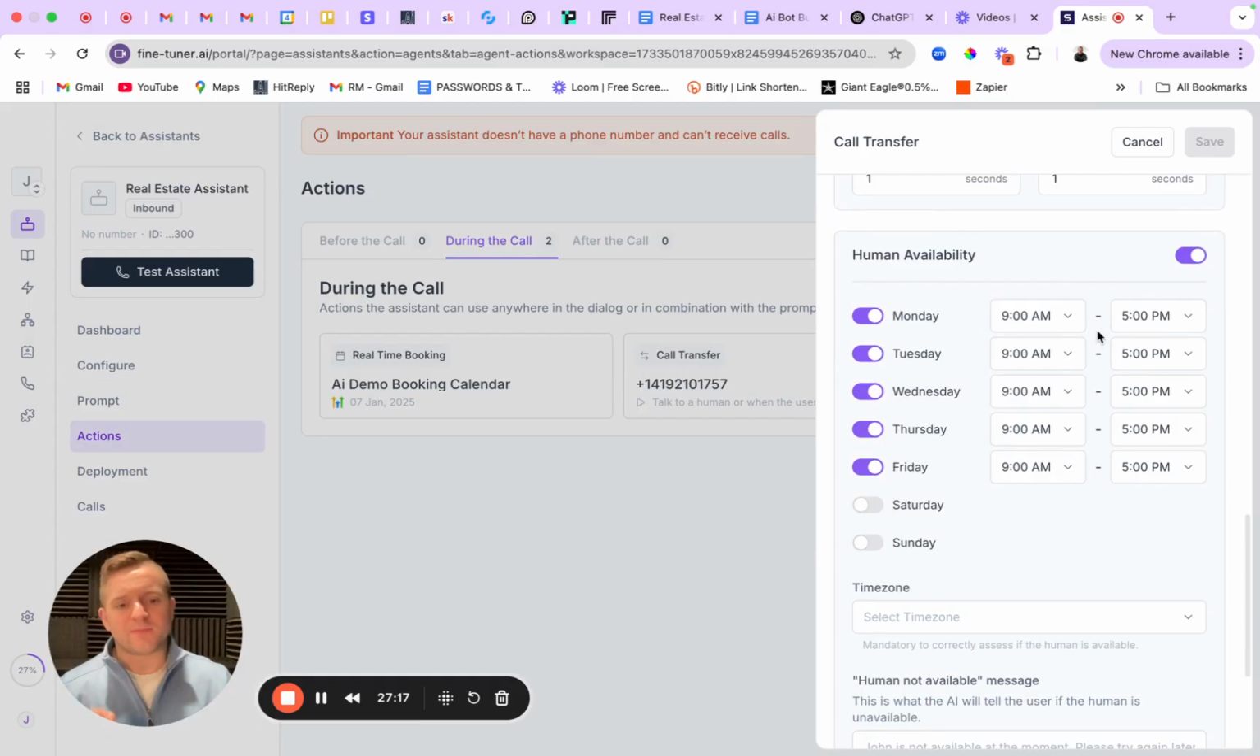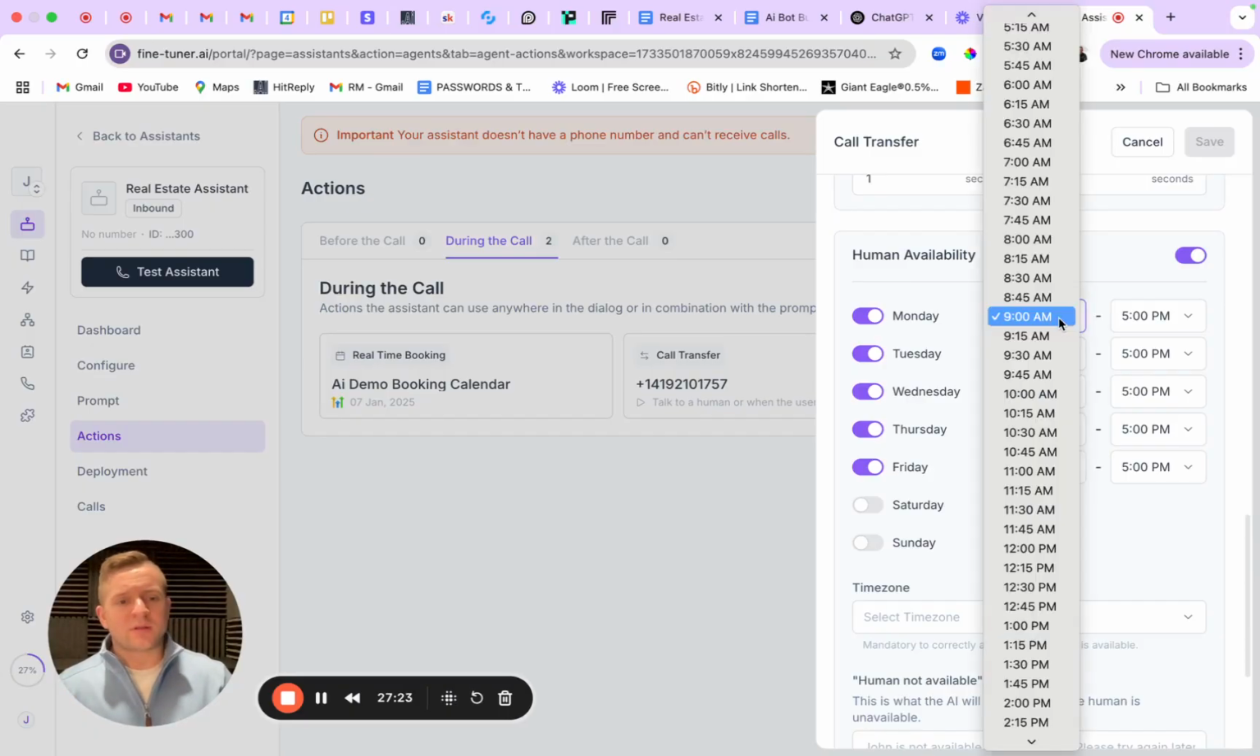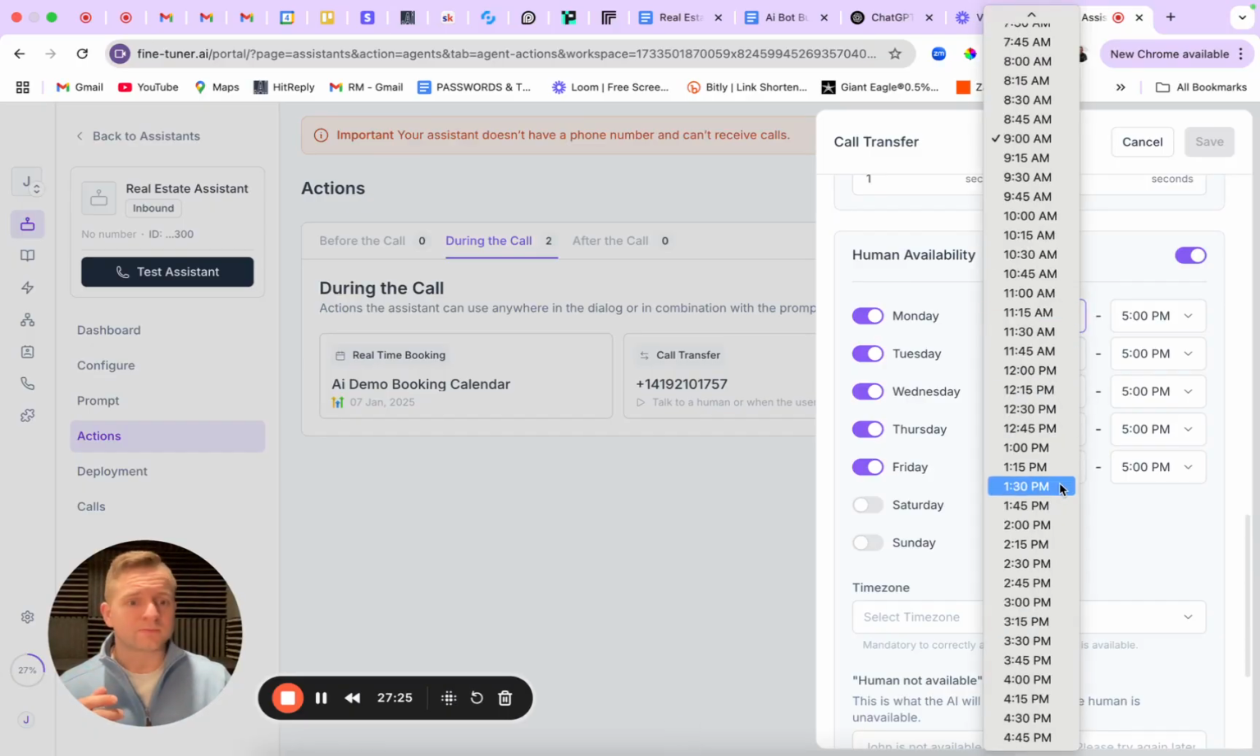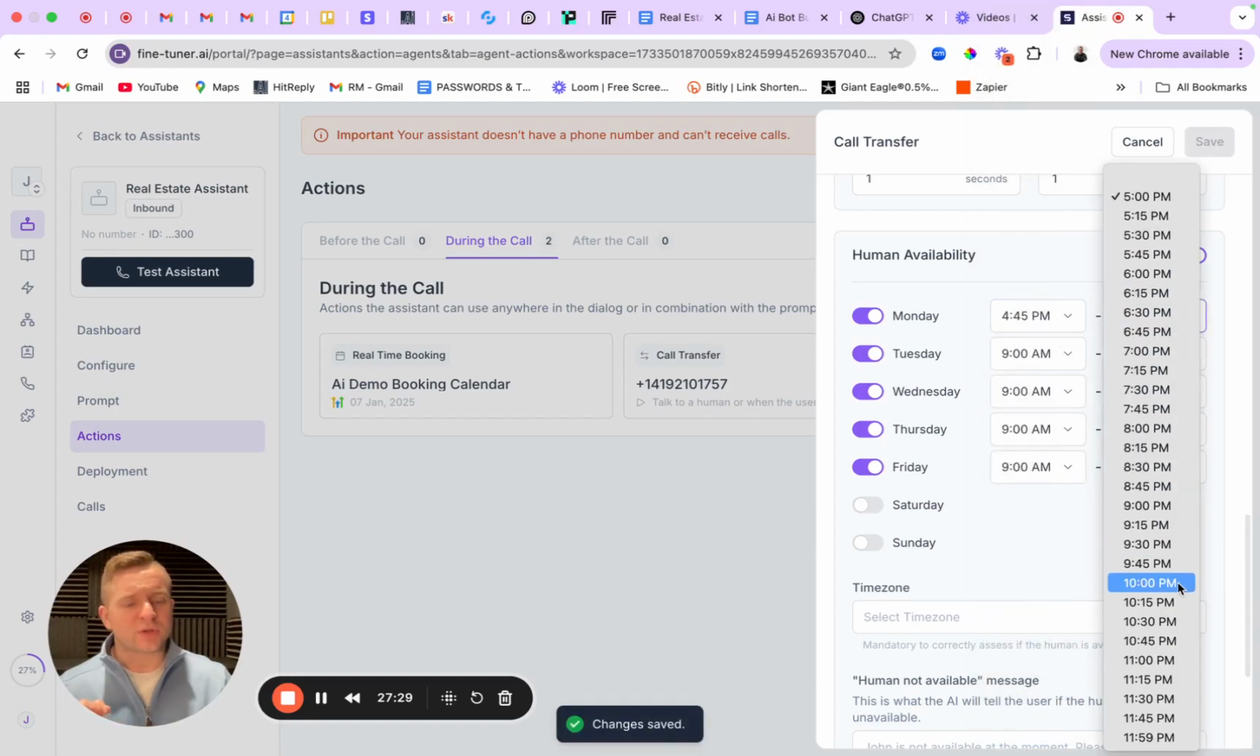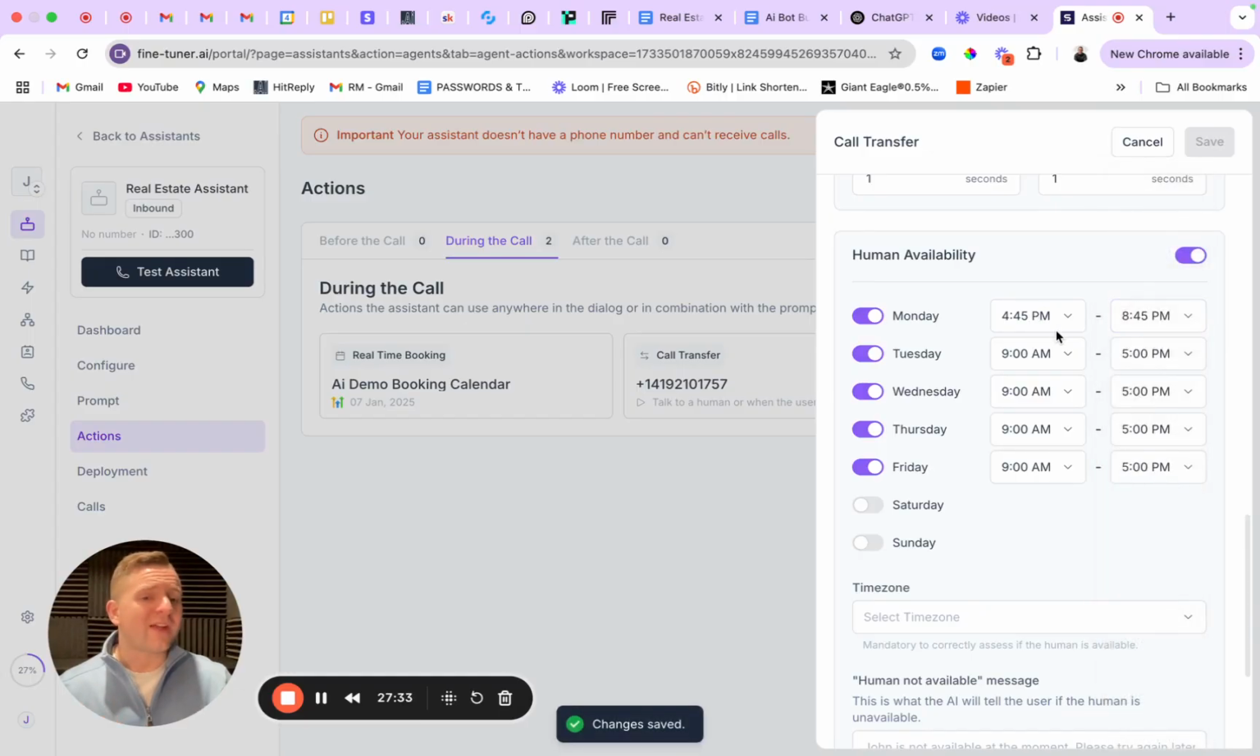Okay, human availability. Now this is when the AI voice agent will even attempt to do a call transfer. So if you have this set up, let's say that you work full-time. We talked about this earlier. So you work full-time and you only want this to do live call transfers from, let's say, I don't know, 4:45, 8:45. If someone requests anything at 4 o'clock, it's going to let them know, I'm unable to do that for you right now. Would you mind having the rest of the conversation with me? We already walked through if it's not able to do it.